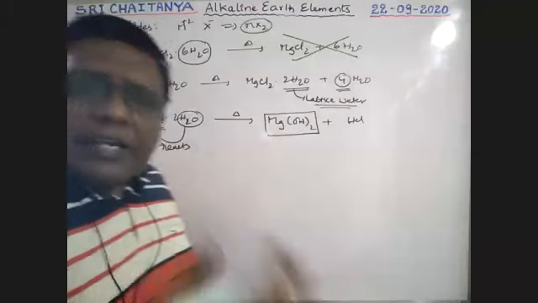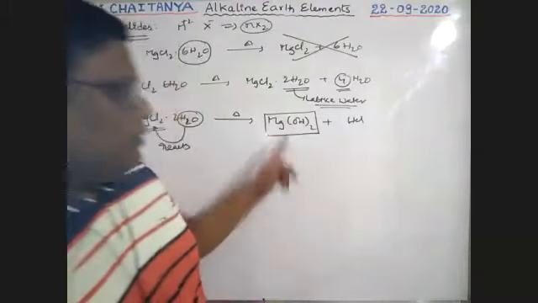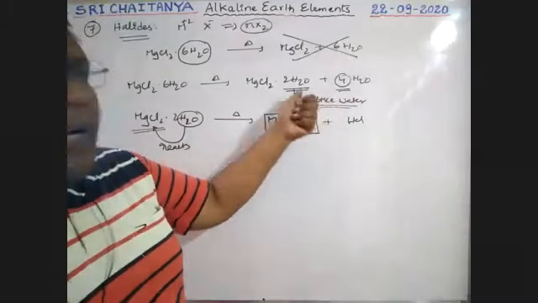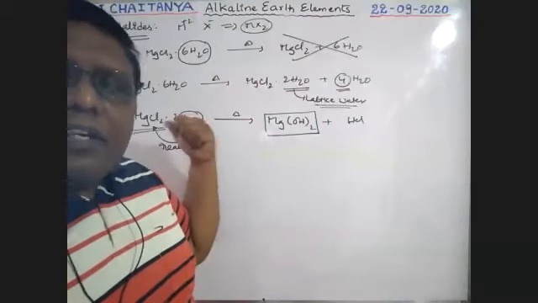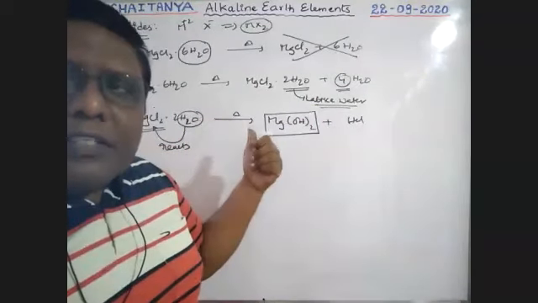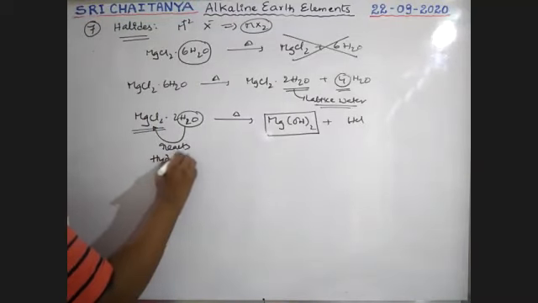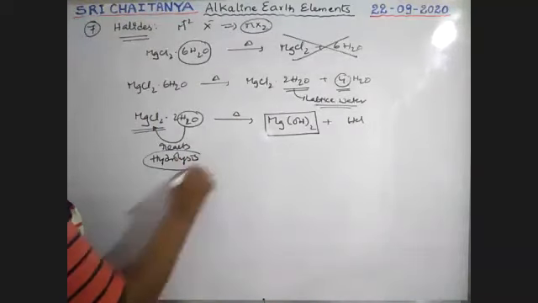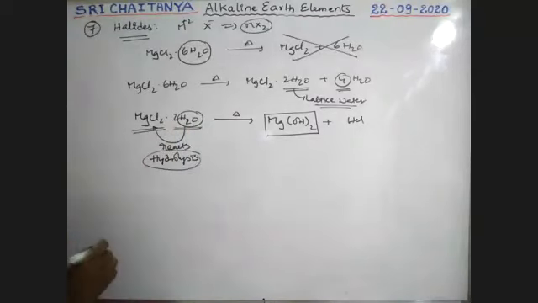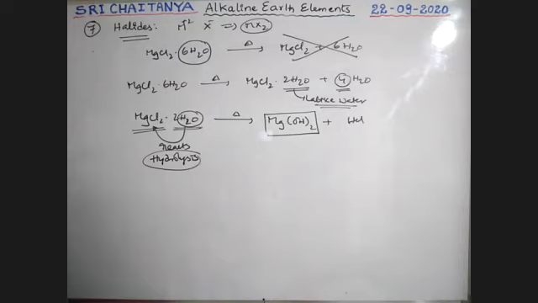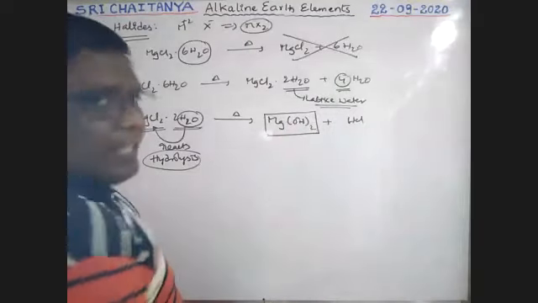What is our target? To prepare MgCl2. But here Mg(OH)Cl is formed. Why is this formed? Because the lattice water reacts with that MgCl2. That means hydrolysis takes place with this lattice water. Hydrolysis of MgCl2 takes place. Because of that, magnesium hydroxide comes out.